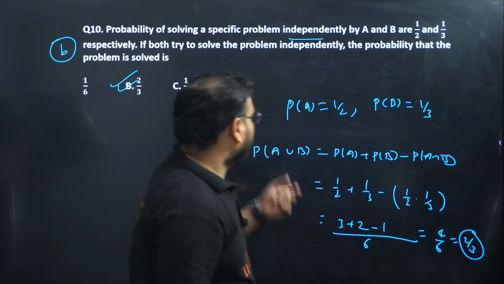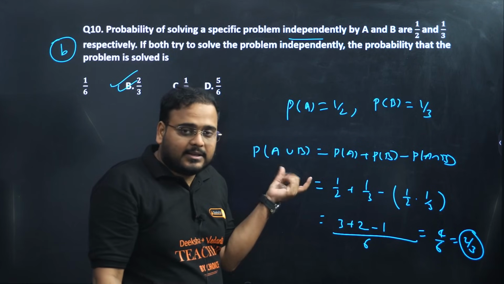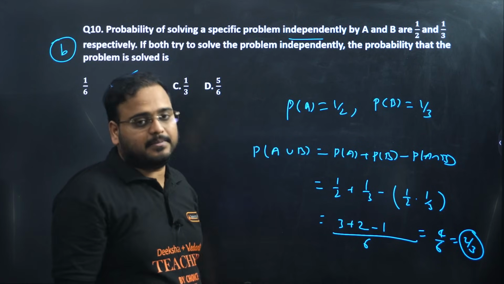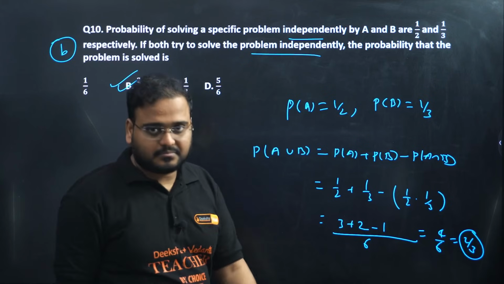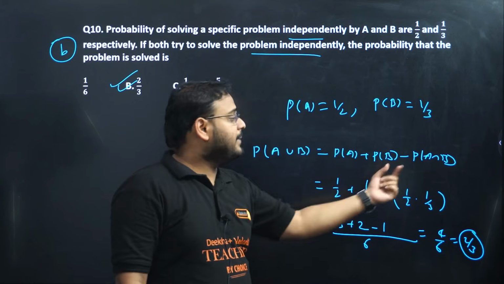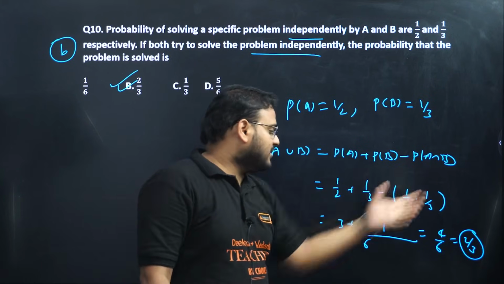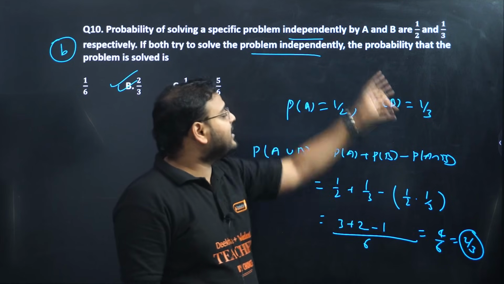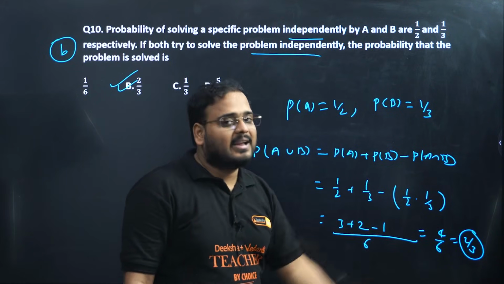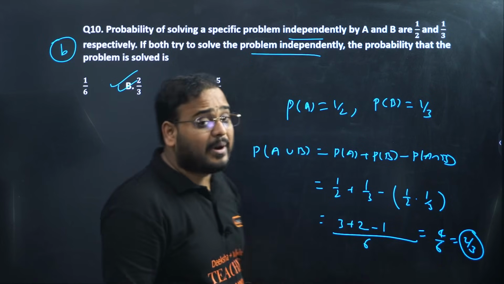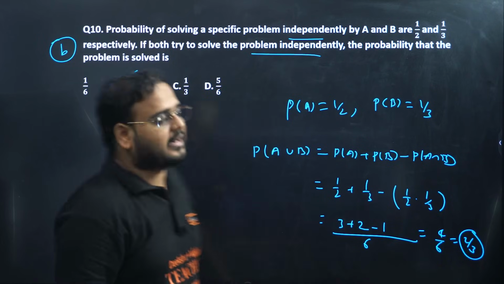Listen to me. They're saying both try to solve it together, and they get the result done. What is the union? For union we take P(A) plus P(B) minus P(A intersection B). Since they are independent events, I can multiply to get the result. P(A) into P(B), 1 by 2 into 1 by 3 is 1 by 6. Take the LCM of all of that, you get the answer as 4 by 6, hence 2 by 3. Option B is correct.